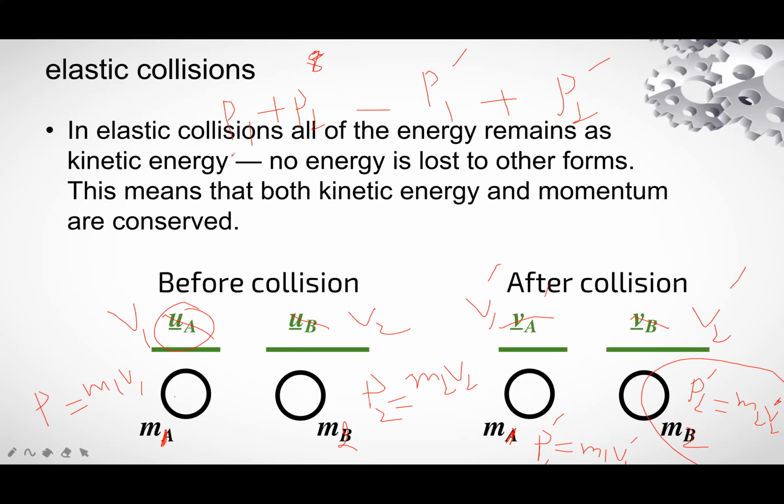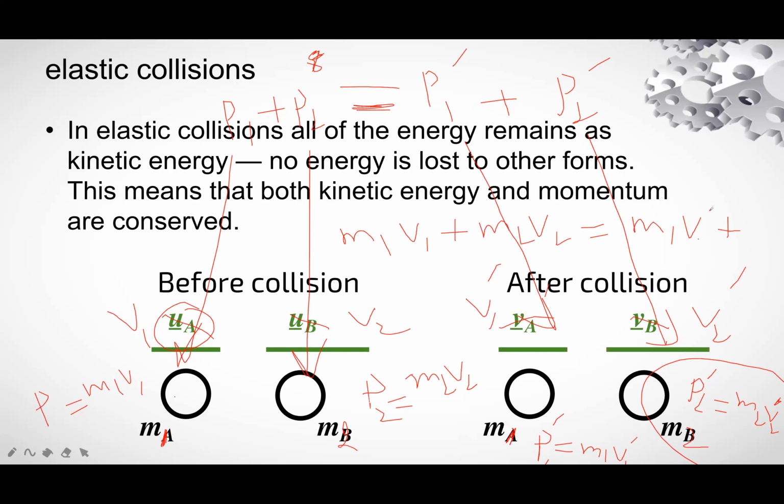This is momentum before collision, and this is momentum after collision. These will be equal. This is the statement of the law of conservation of momentum. So it can be written: M1 V1 plus M2 V2 is equal to M1 V1 prime plus M2 V2 prime.